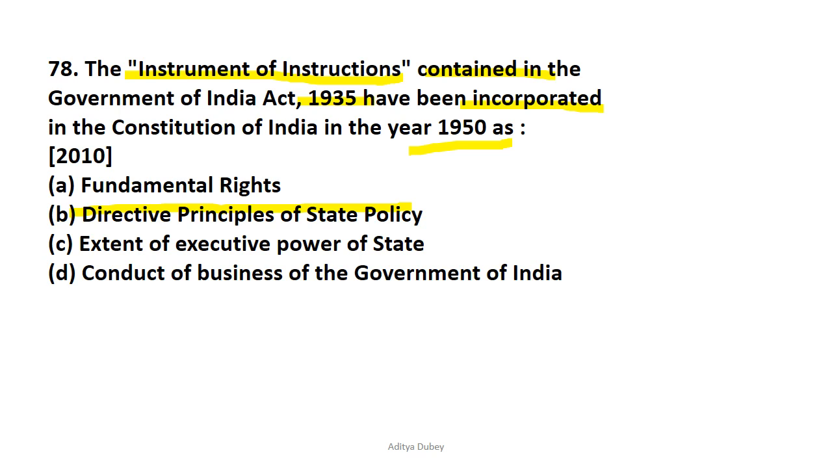So the instrument of instruction was under the Government of India Act 1935. It was the instruction that was issued by the British government to the governor of the colony. So under the draft constitution, these were instructions that were proposed, directed to the state and the central government, and adopted under the Directive Principles of State Policy, which is also known as DPSP. So DPSP. Now let's move on to question number 79.